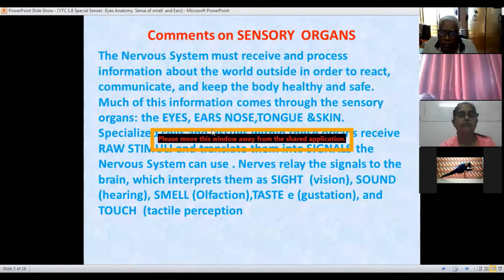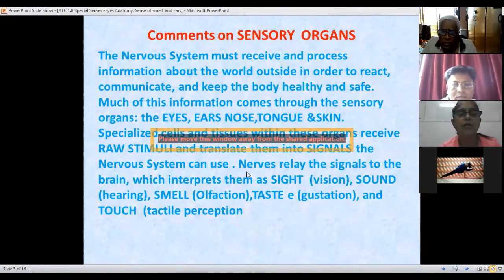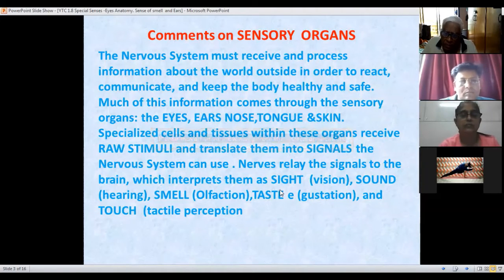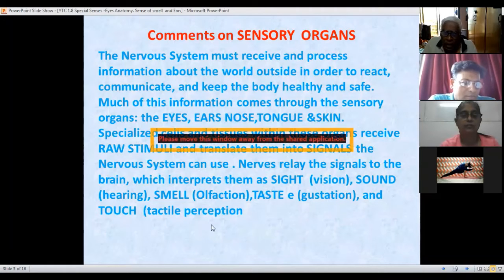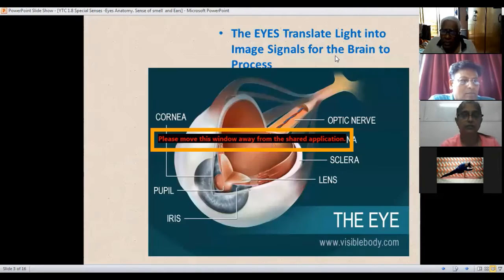Specialized cells receive the raw stimulants and translate them into signals. The nervous system and the nerves relay the signals to the brain, which interprets them as sight for the eyes, sound for hearing, smell for olfaction, taste, which is called gustation, and touch, the tactile sense. Here we are not doing touch.